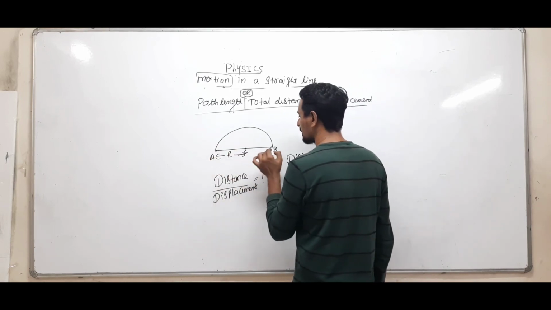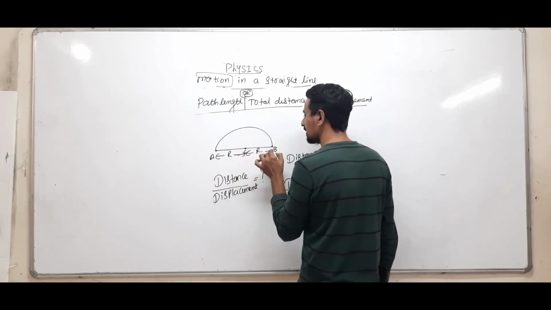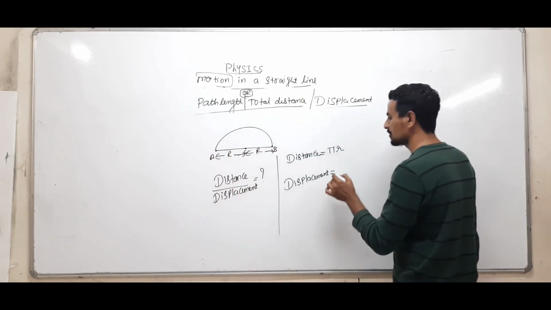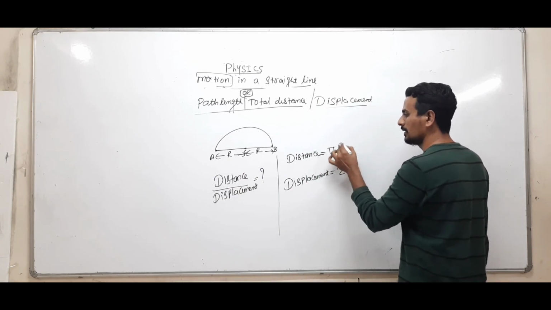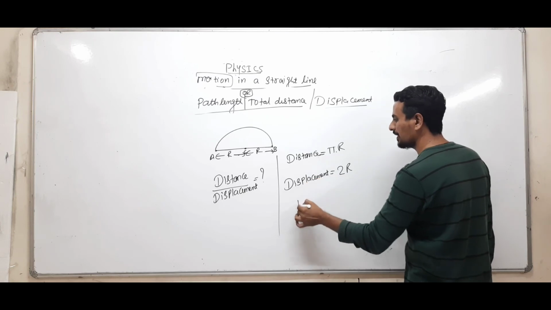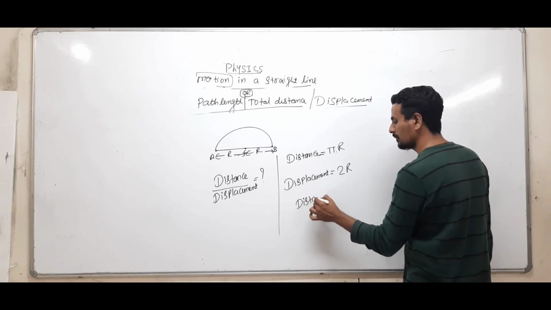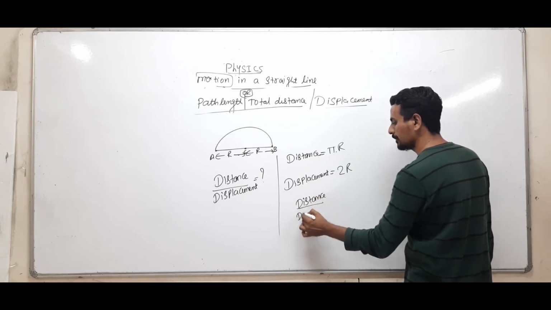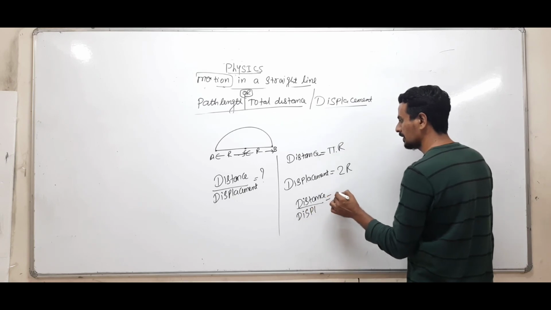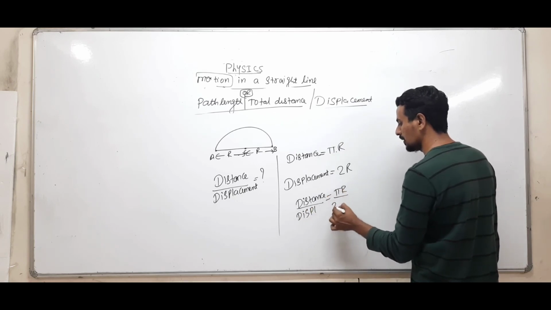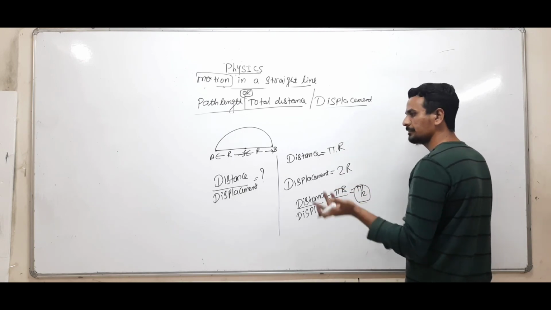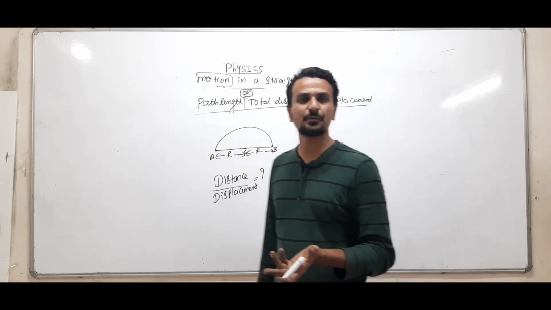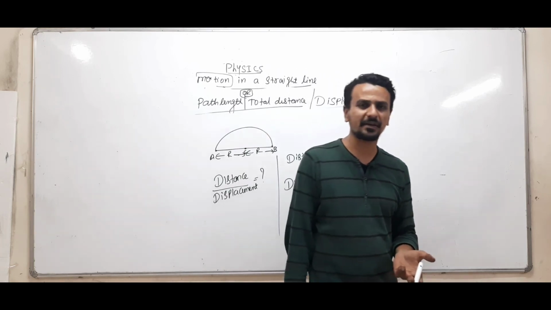Started from A, ended at point B, this is r, total will be 2r. Clear? This is capital R. So the ratio of distance by displacement will be distance pi r upon 2r. Clear? So this is how we will solve the questions based on distance and displacement, right?